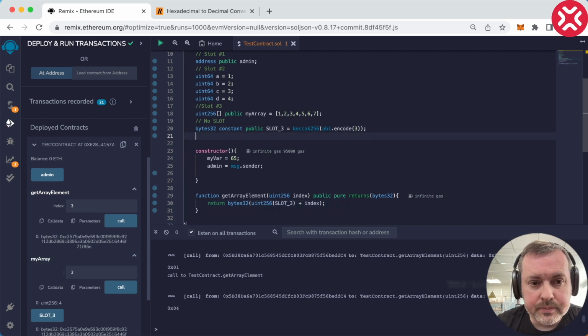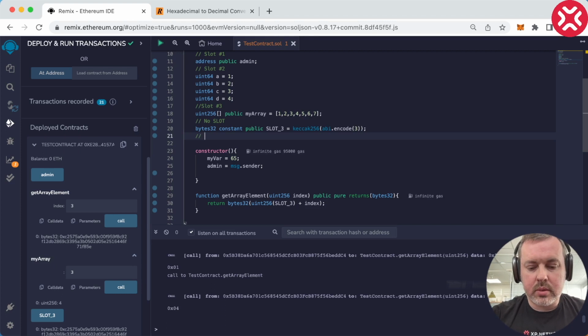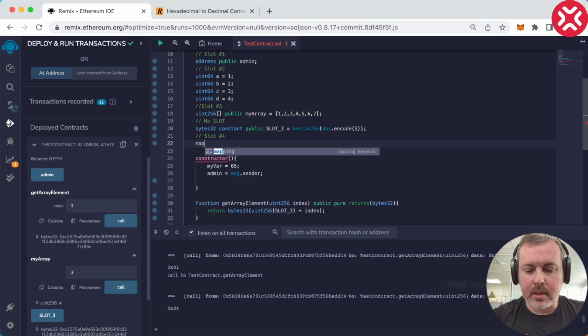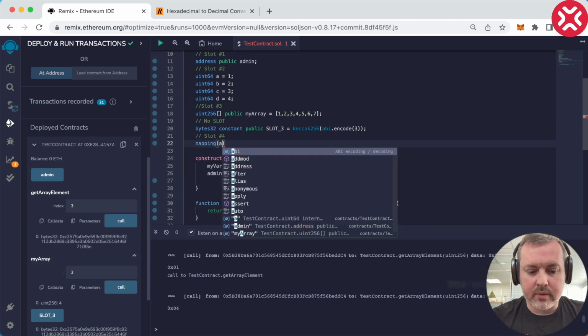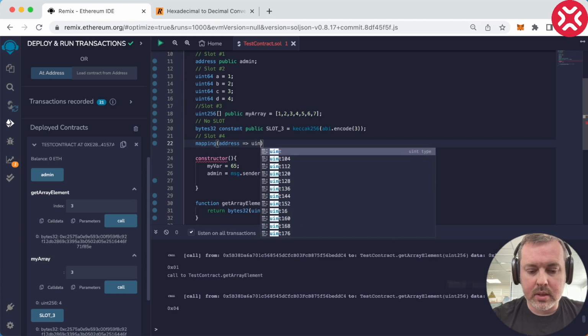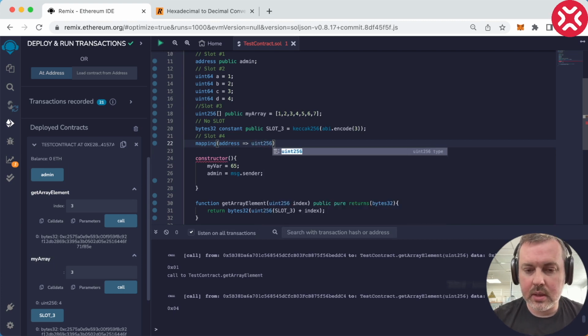Okay, the next thing we're going to do, let it be slot number 4, is we're going to see how mapping is stored. So let's create a mapping of addresses mapped to uint256.